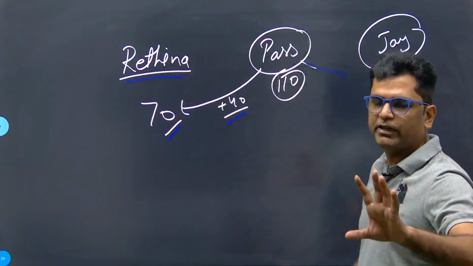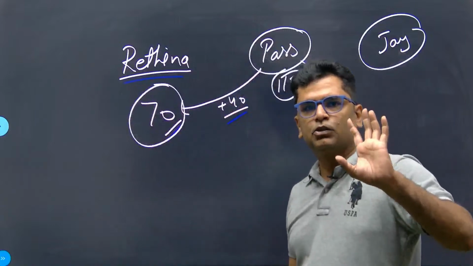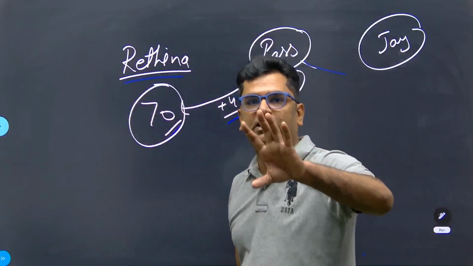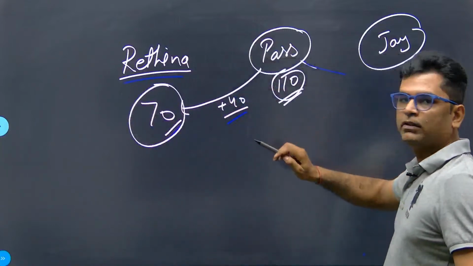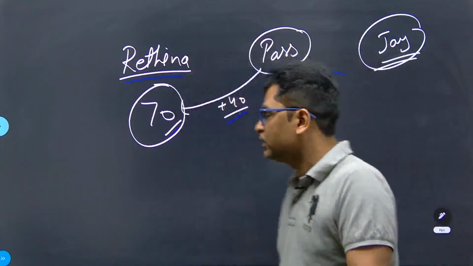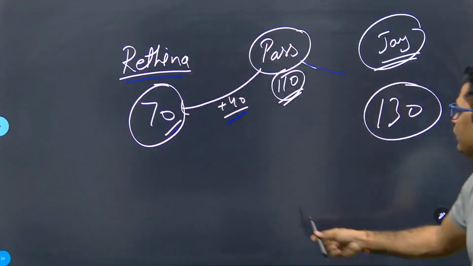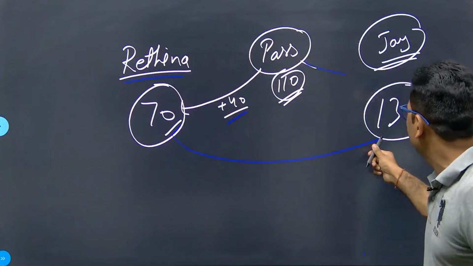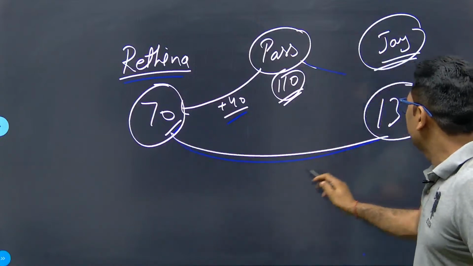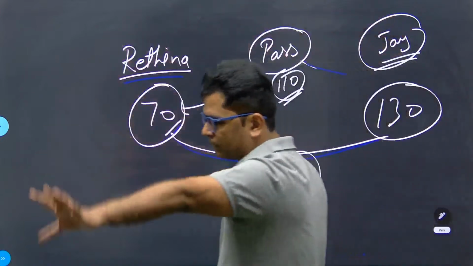At least one thing is very clear, na? You have failed by 40 marks. So suppose you have got 70 marks, so you need 40 more marks. It means passing marks has to be 110. And Jayaprakash has got 20 marks more than passing marks, so he must have got 130 marks. Any number you will take, the difference will automatically come out to be 60. You can just see the difference would be 60. Randomly I have taken the number.